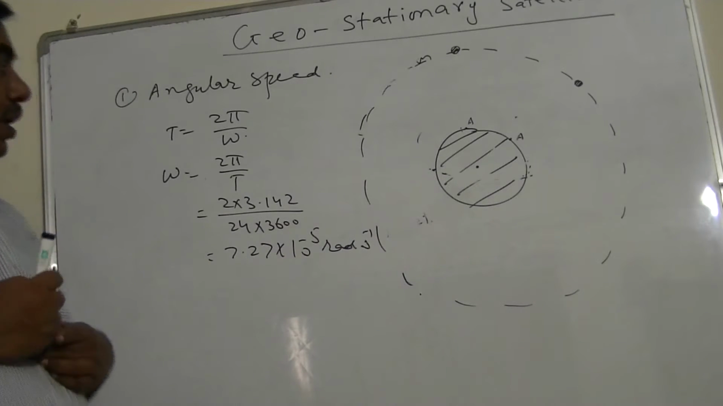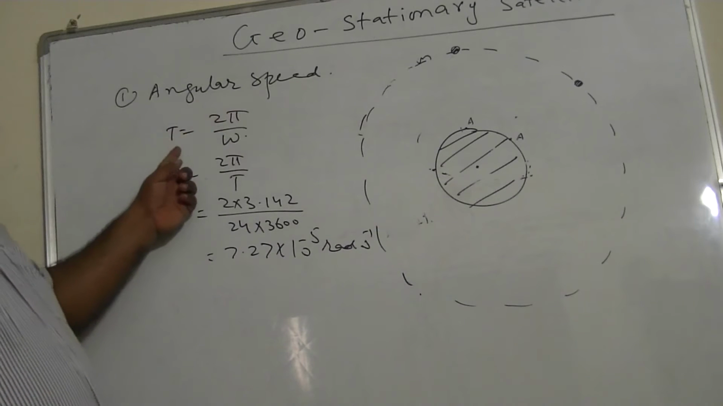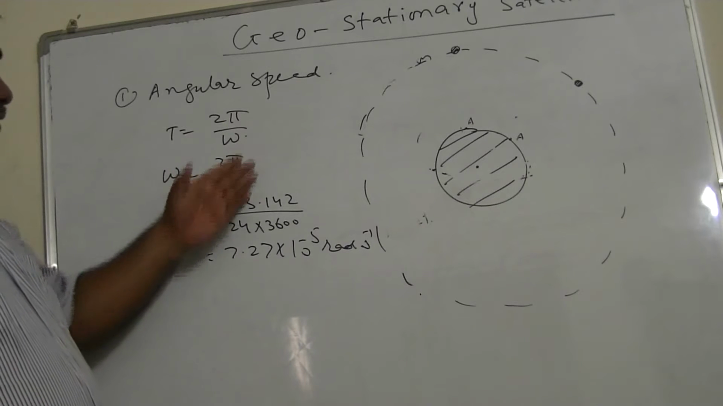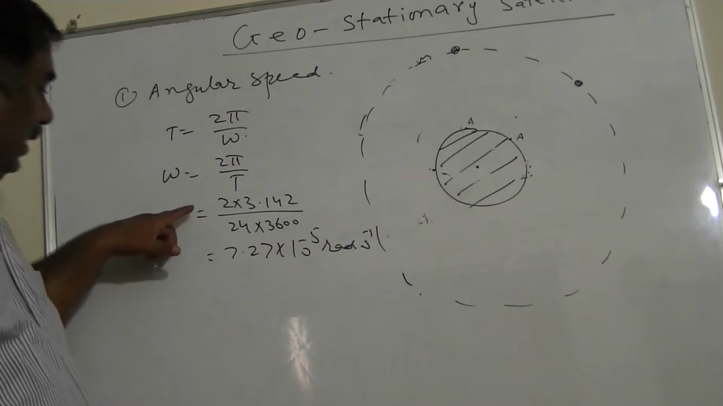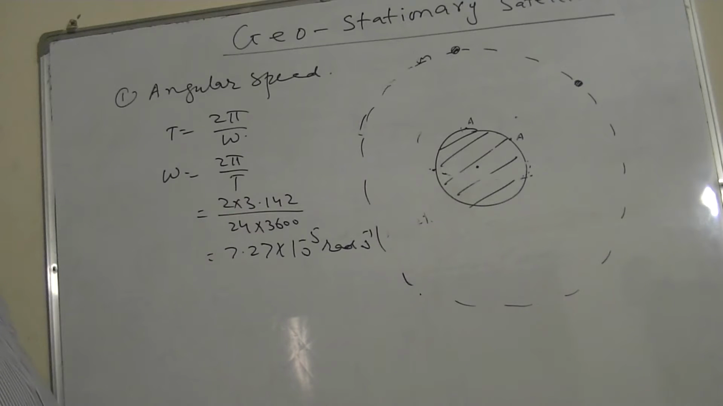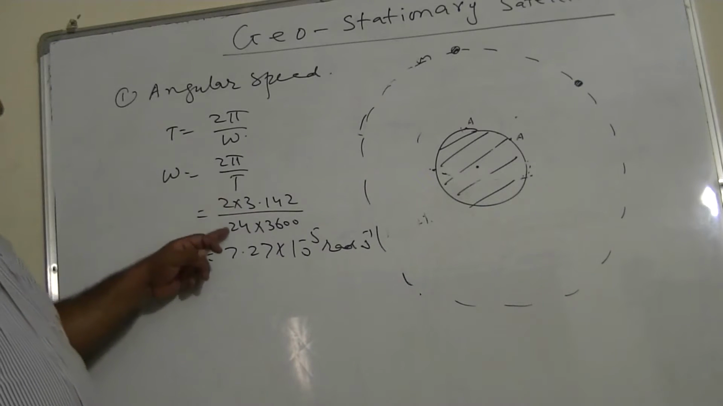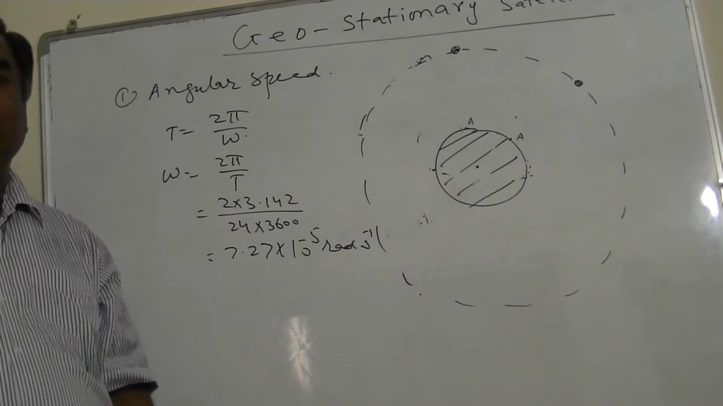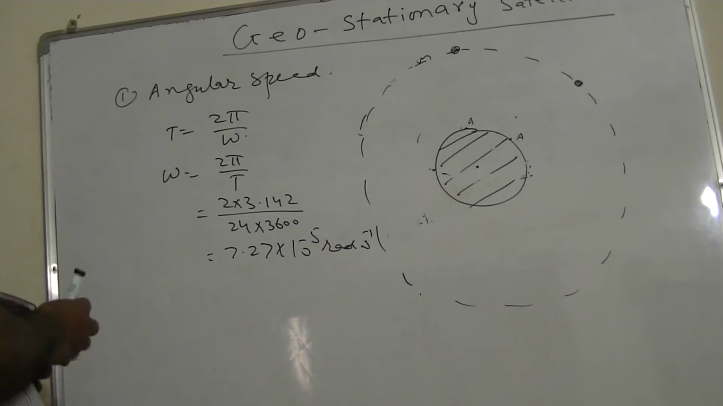It's very simple. You can just calculate angular speed. You know the formula: T is equal to 2 pi upon omega. So omega will be equal to 2 pi upon T. Now you can say 2 into pi, which is 3.142, divided by T, which is 24 hours. I'll make it in seconds, 24 into 3600, and it becomes 7.27 into 10 power minus 5 radians per second.